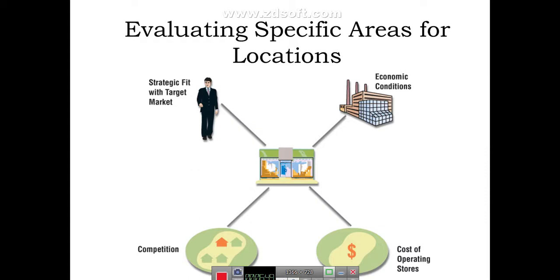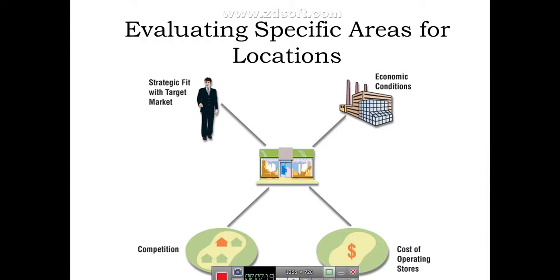What they try to identify is whether the target customers reside in the area around the specific site or not. Then economic conditions: what type of people live in the surrounding area of the site, what is their income, demographics; they try to find that out. Then the cost of operating stores: definitely the sites in the same city, in different locations, will cost differently.